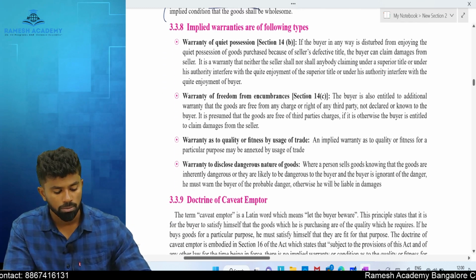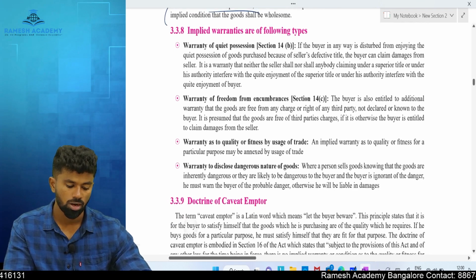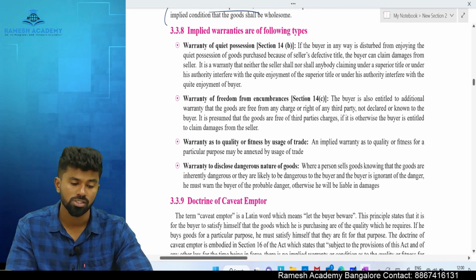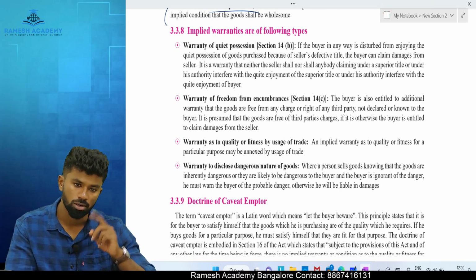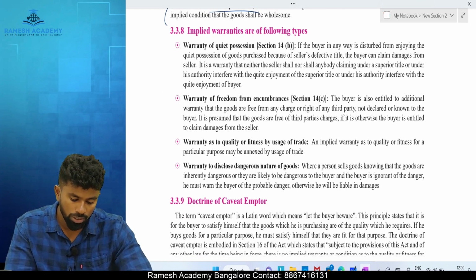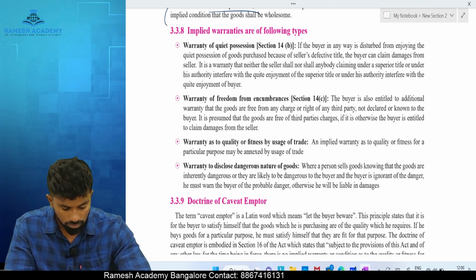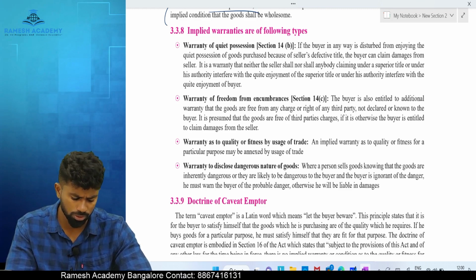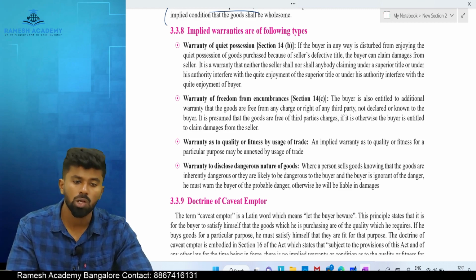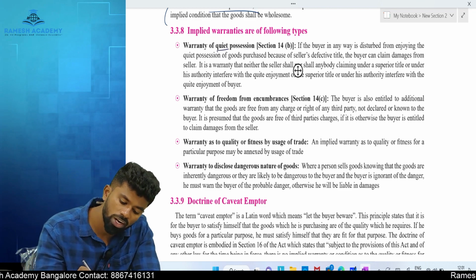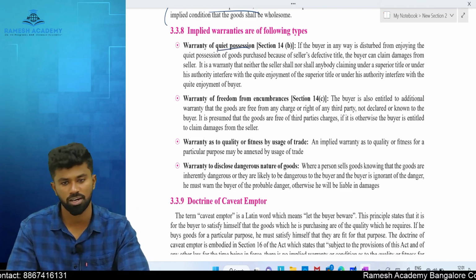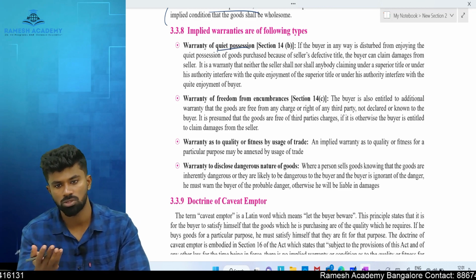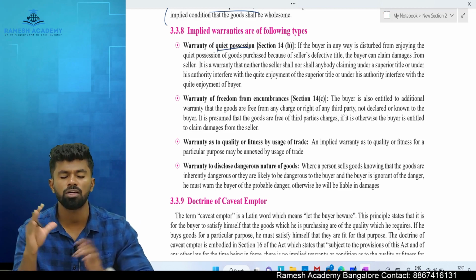Next one, implied warranties. What are implied warranties? As we said, a breach of warranty gives how many remedies? Only one remedy. Section number 14B provides the provision with respect to warranty of quiet possession. What is quiet possession? Simple. See, when you buy something, you must enjoy it peacefully, correct, right? When you purchase a dosa, you should enjoy it peacefully without any disturbances.